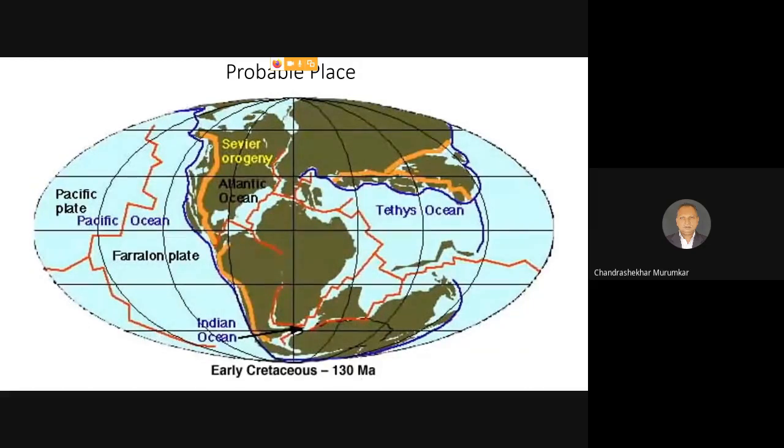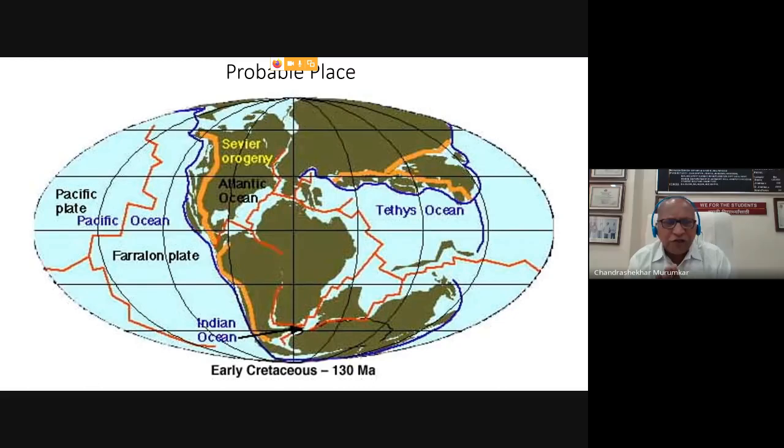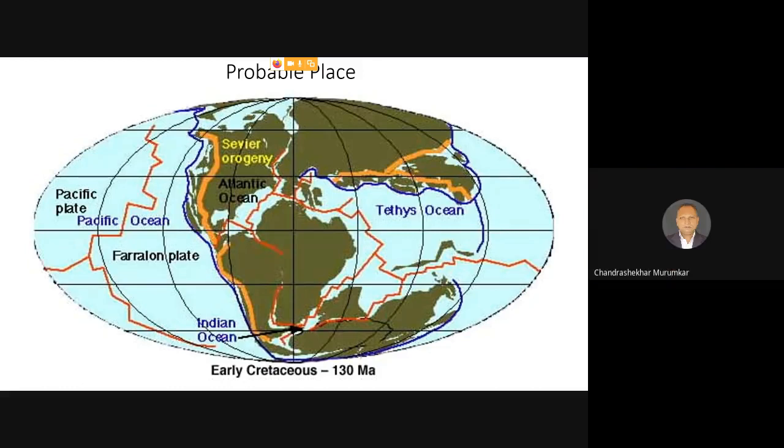So Pangaea was actually present much earlier also. That was at the beginning of the Mesozoic period, somewhere about 250 million years back. However, that Pangaea landmass broke into pieces, and here now at the early Cretaceous period, you can see the splitting has initiated. You can see the red markings, they are identified as tectonic plates.